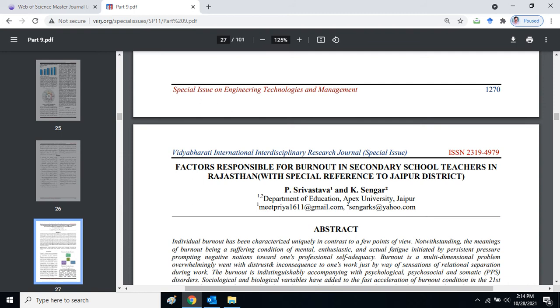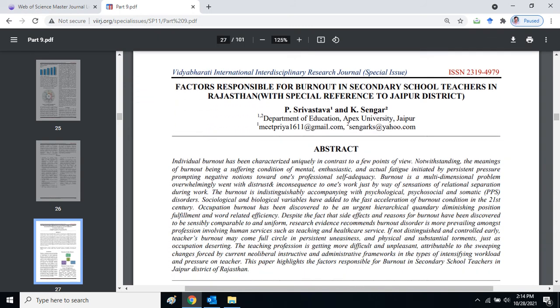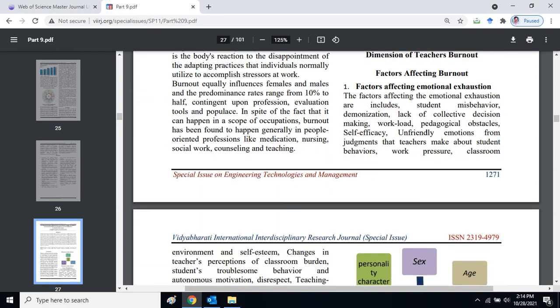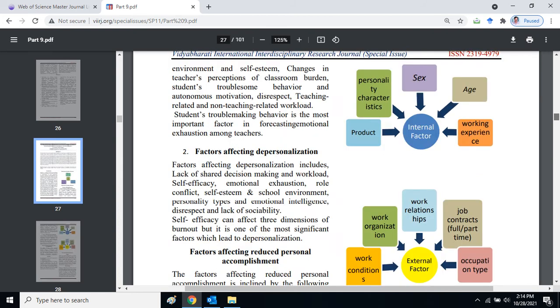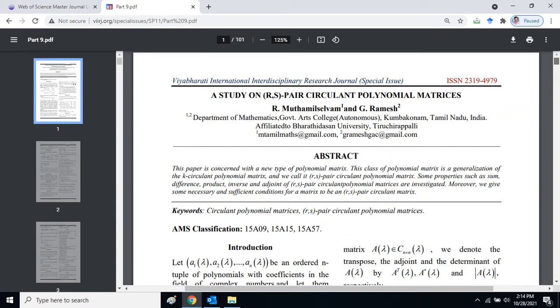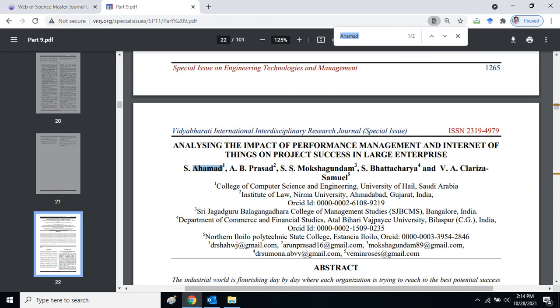This is another researcher, P. Srivastava. So this is the paper, and there are so many other papers published. All right, this is the record of my recently published paper. Control F. This is the paper here.